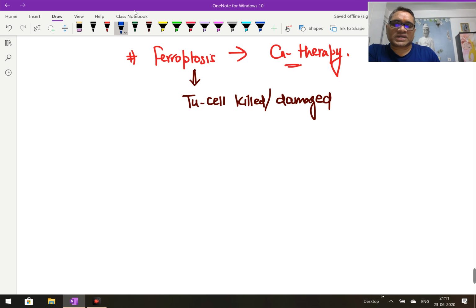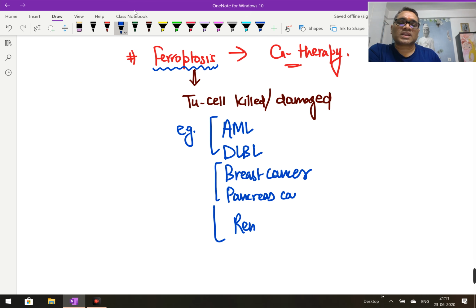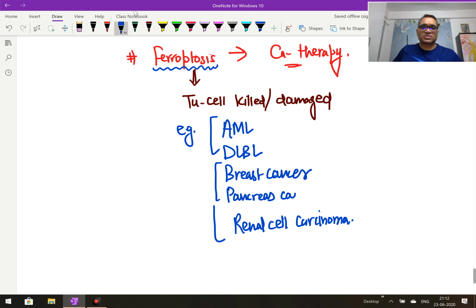So which tumors can utilize ferroptosis as their treatment? AML, acute myeloid leukemia, and diffuse large B-cell lymphoma; these are the two leukemia and lymphoma. And then solid cancers like breast cancer, pancreas cancer, and third is renal cell carcinoma. So these are some of the important cancers where you can use ferroptosis for removal or damage of the tumor cells, right? So now you understood this is ferroptosis.